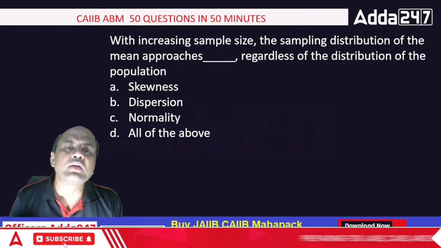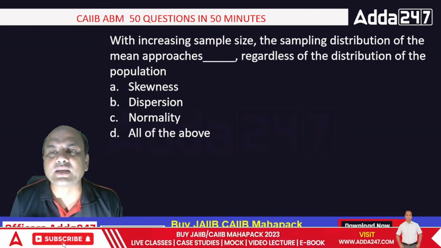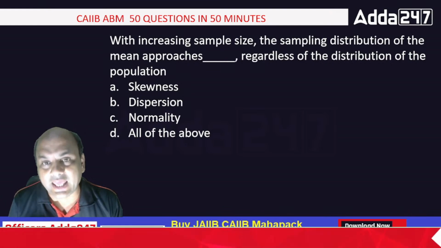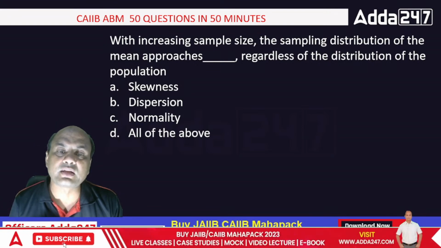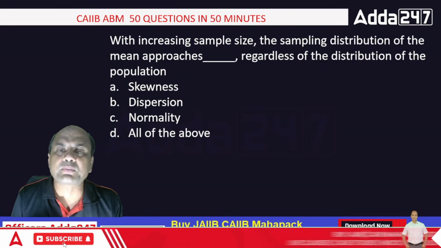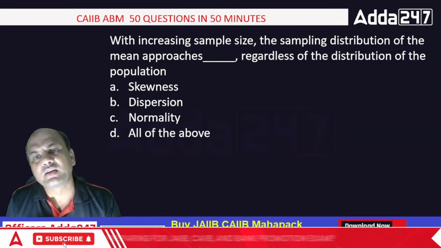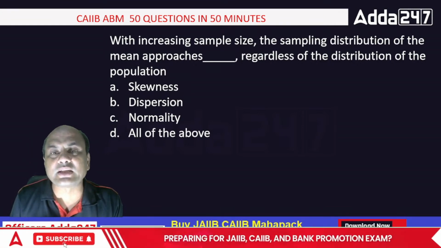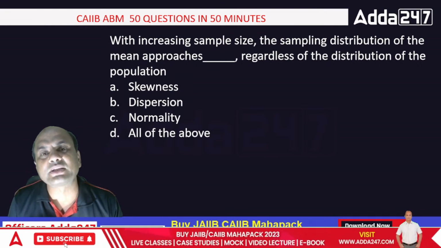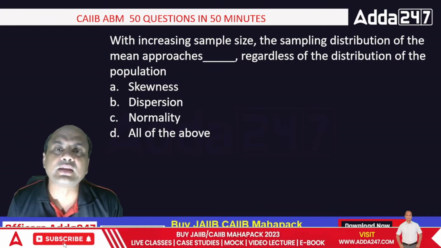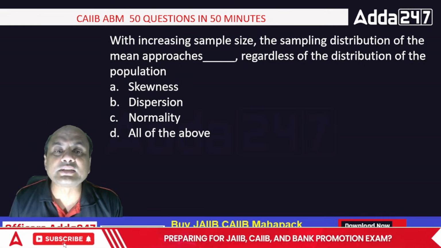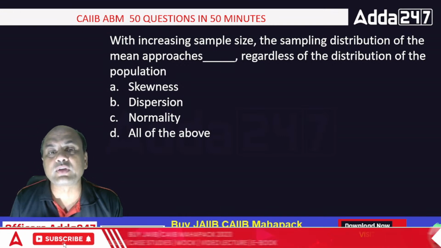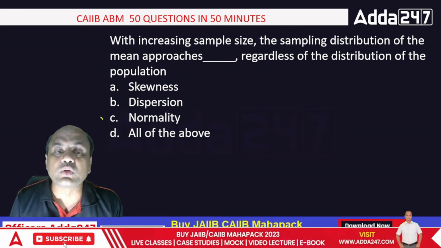Move on. With increasing sample size, the sampling distribution of the mean approaches dash, regardless of the distribution of the population: skewness, dispersion, normality, or all of the above. So it approaches what? As I go on increasing the sample size, suppose I take 50 today, then 100, then 200, where will it approach? It will approach normality.